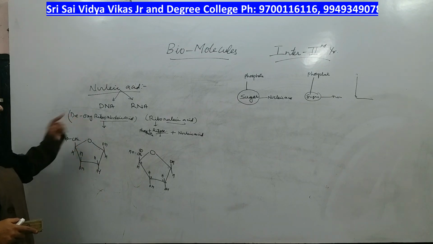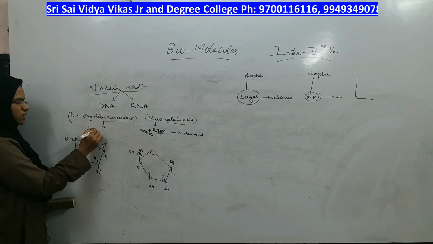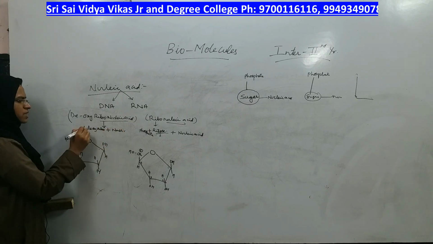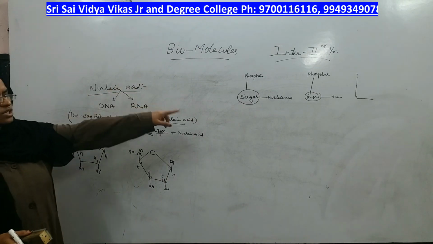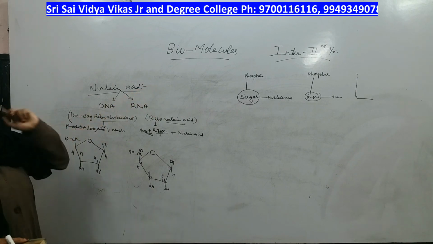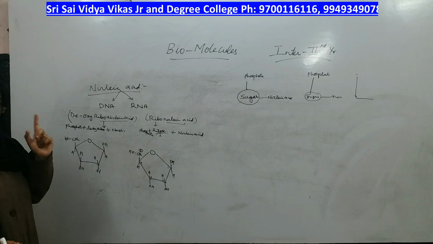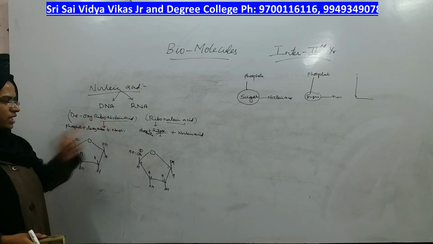So in DNA what will be the parts? Same: deoxyribose plus nucleic acid plus phosphate. Same thing: phosphate, sugar, nucleic acid, phosphate, sugar, nucleic acid, phosphate, sugar, nucleic acid will be repeated n number of times, not just 10 or 100, but millions of times, to give you DNA.